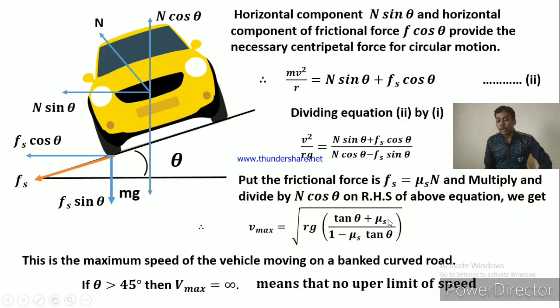If we put the coefficient of static friction as 0, this equation turns to V max equal to under root Rg tan theta. And if the angle of banking theta is 0, the formula becomes V max equal to under root mu Rg, that is the safety speed along the horizontal road. So this is one formula, and some conditions are there.